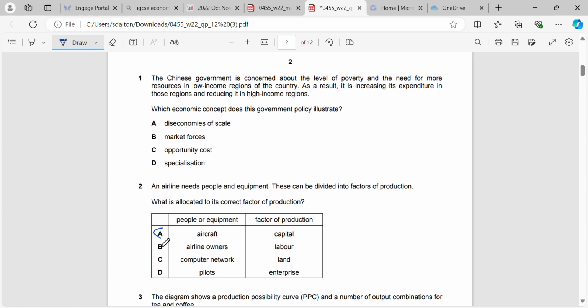Okay, 2 and 1 are also from question paper 11. So again, go to that question paper for the explanations of those answers. I just circled the correct answers, and thank you very much for listening. This was a short one.